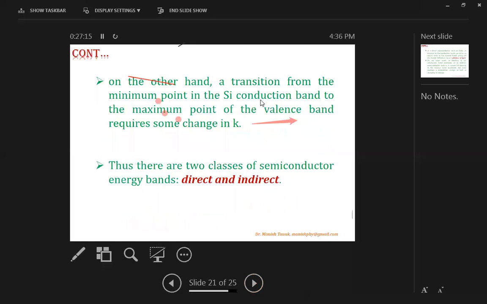On the other hand, a transition from the minimum point in the silicon conduction band to the maximum point of the valence band requires some change in K. Thus, there are two classes of semiconductors on the basis of energy bands, that is direct and indirect.